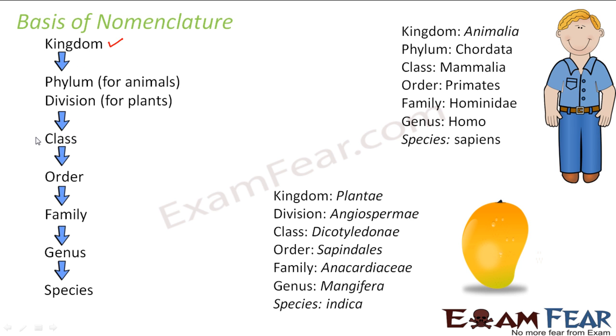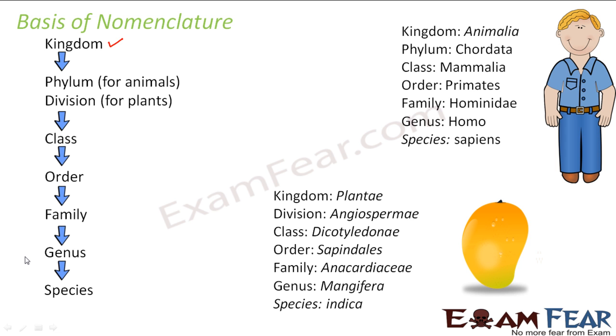Similarly, under each phylum, we have different classes. For example, under Chordata, we have classes like Mammalia, Pisces, Reptilia, Amphibia. Again, under each of these classes, we have orders, so under Mammalia also we have many different orders. Under each order, we have different families. Under each family, we have different genera, and under each genus, we have different species. In this lesson, we have only spoken about the kingdoms, the phyla and the classes. We have not spoken about the order, family, genus and species. Maybe you will study about them in the higher classes.